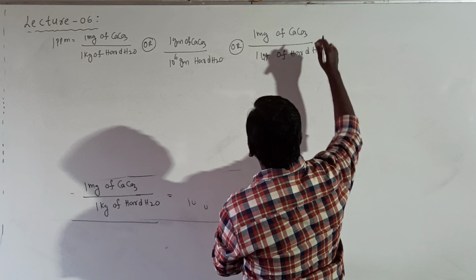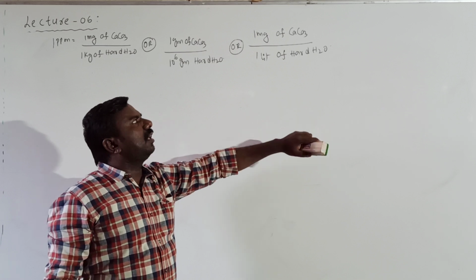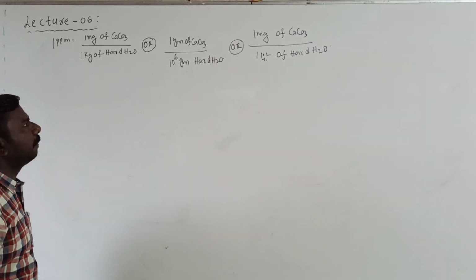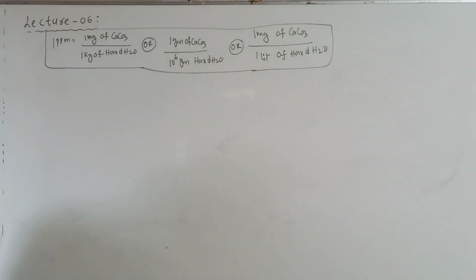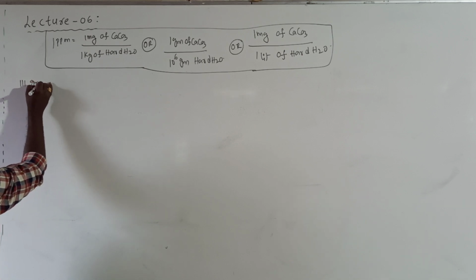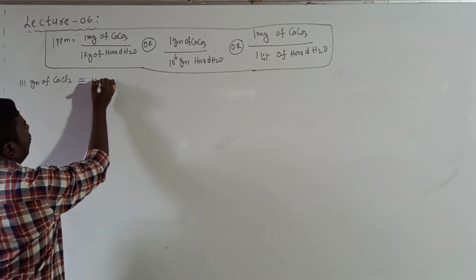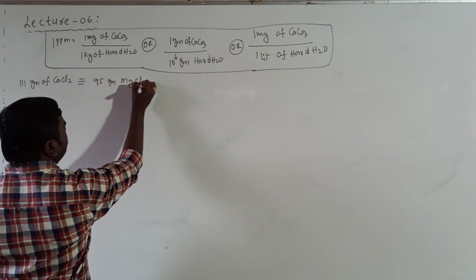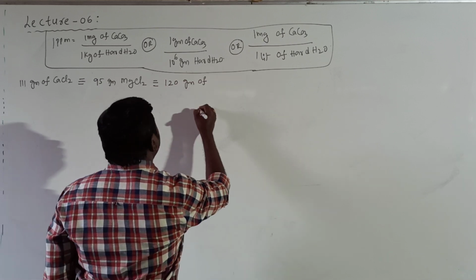Next, CaCO3 represents hardness. 1 milligram of hardness of water present in 1 liter of water is called which one? 1 ppm. Another one, this box required for us, and another one is another box. 1 gram of CaCl2 is equivalent to that of 120 or 95 grams of MgCl2. It is equivalent to that of 120 grams of, what is that?